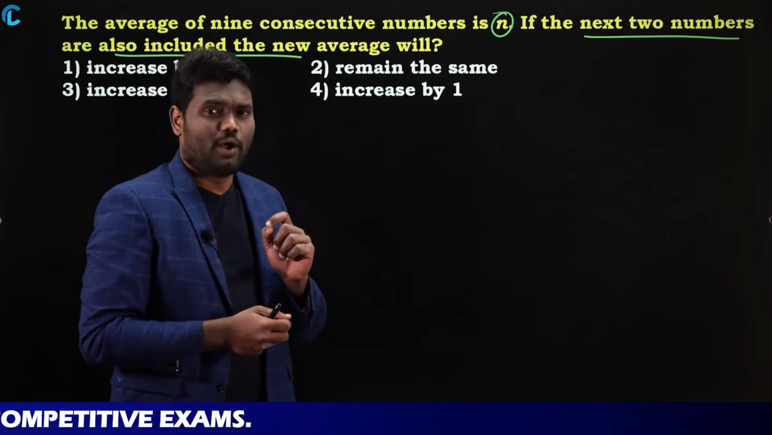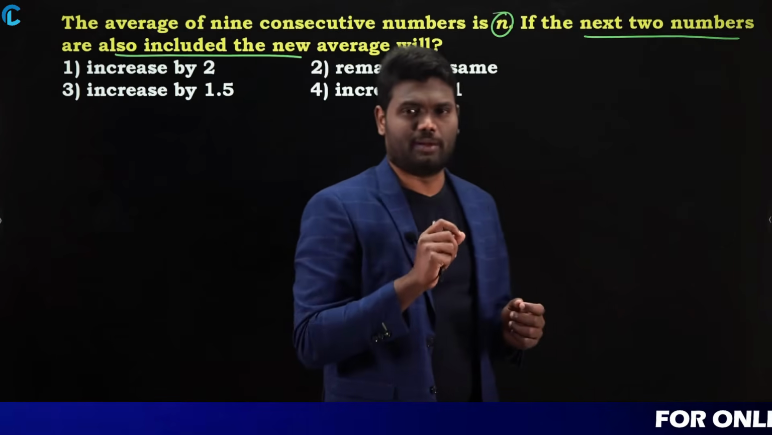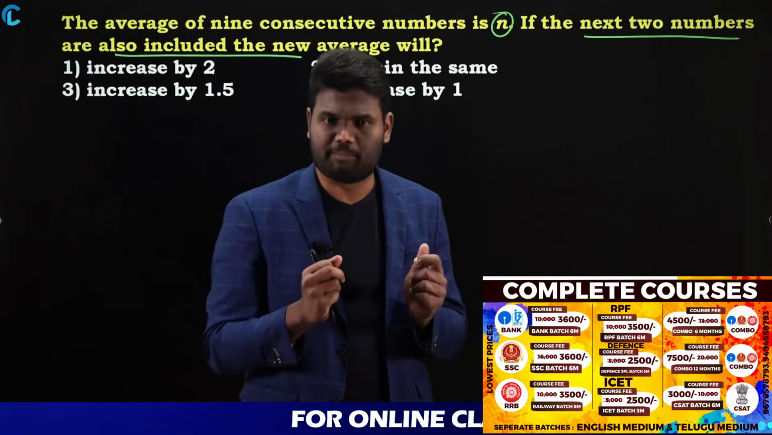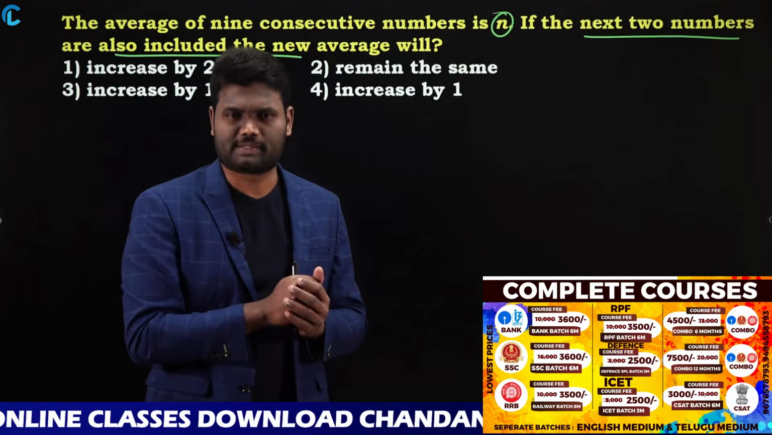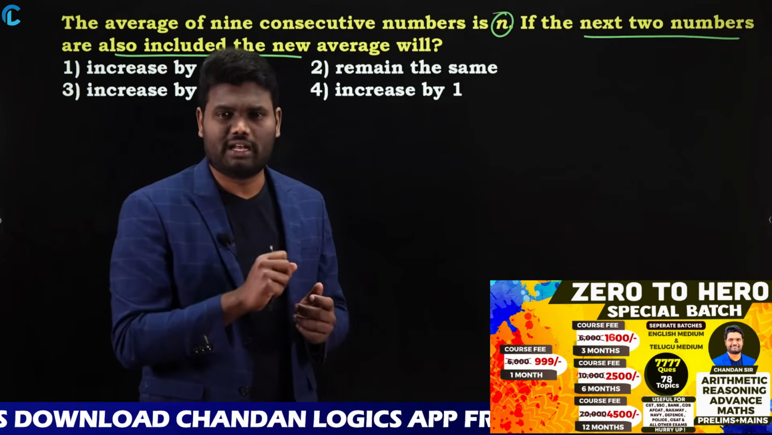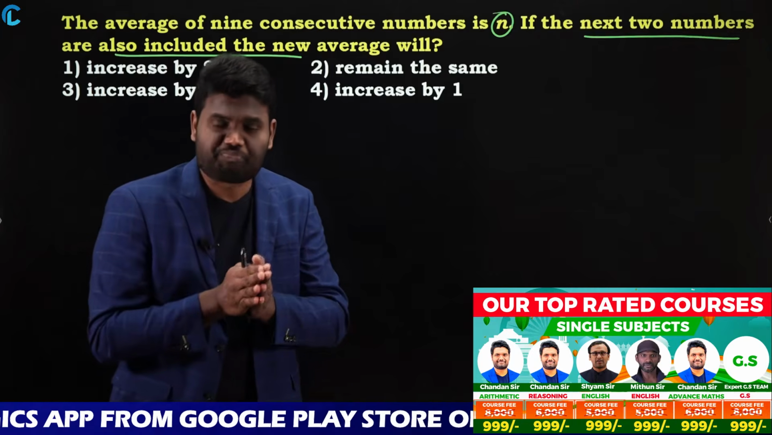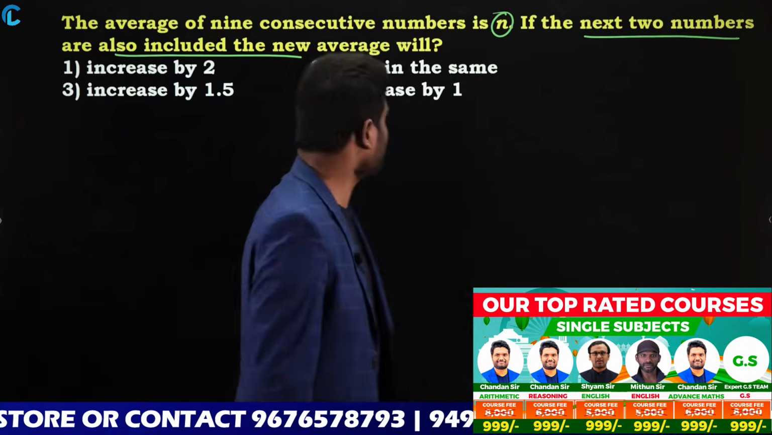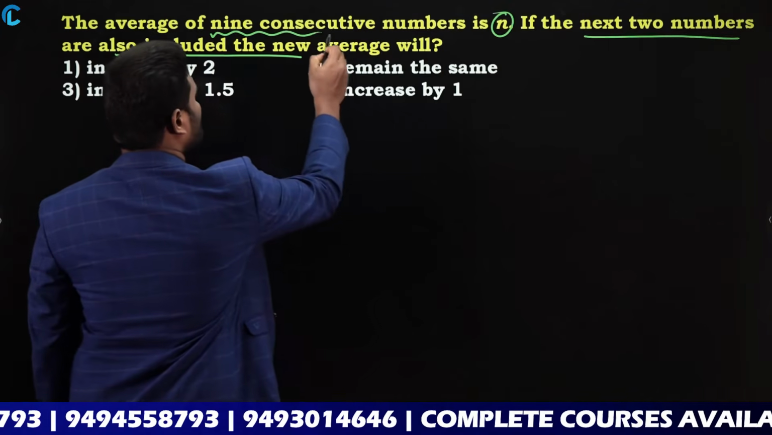Whenever you have these types of questions, understand the question clearly. If you understand the question clearly, then solving these questions will become simple. But what many people do is they do not understand the question clearly first. Without understanding the question clearly, they try to solve the questions. So from an examination point of view, understanding the question is really important. Okay. So what it is saying: average of 9 consecutive numbers.